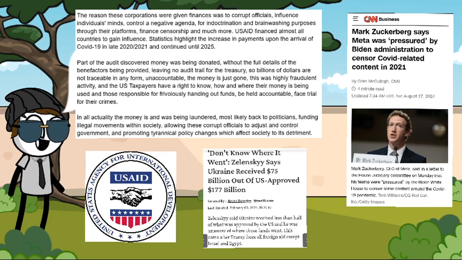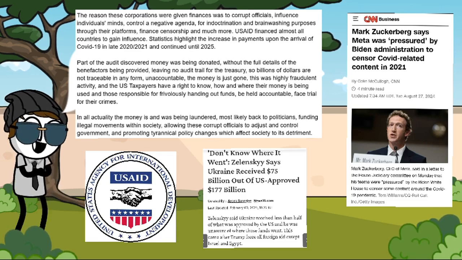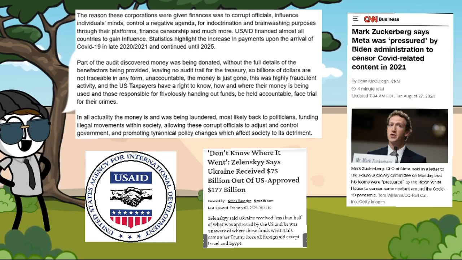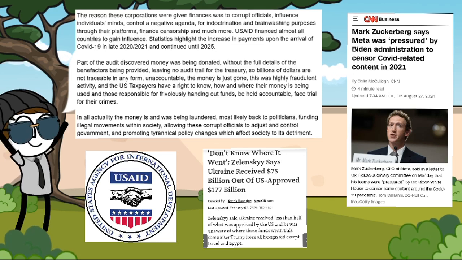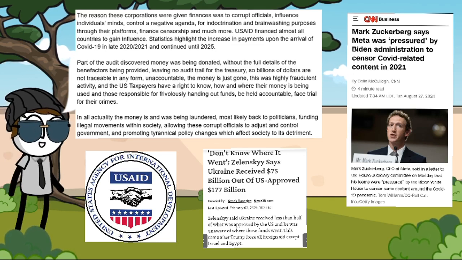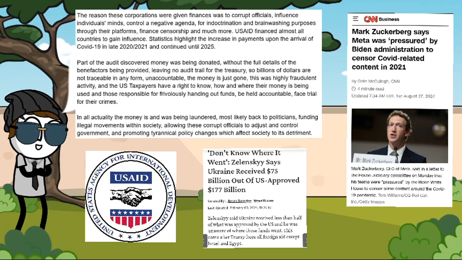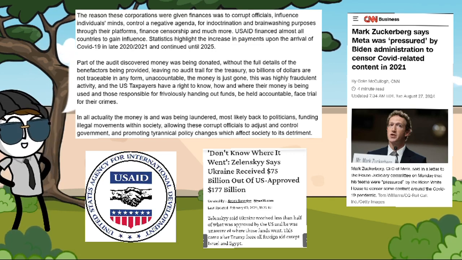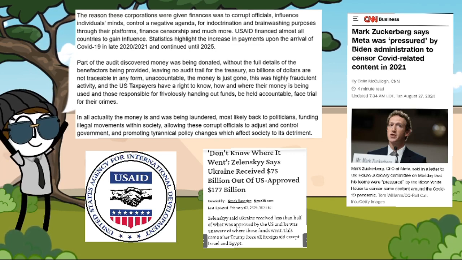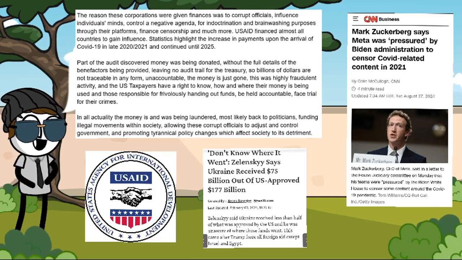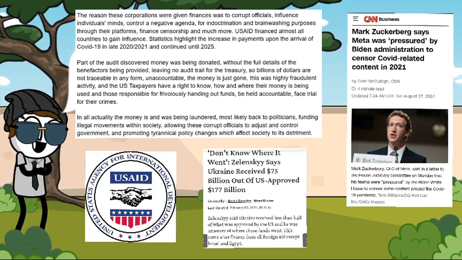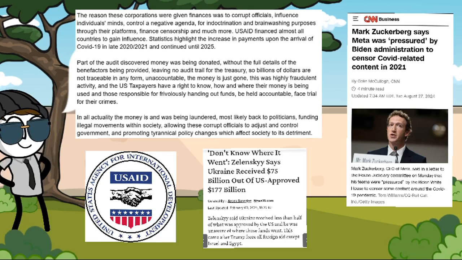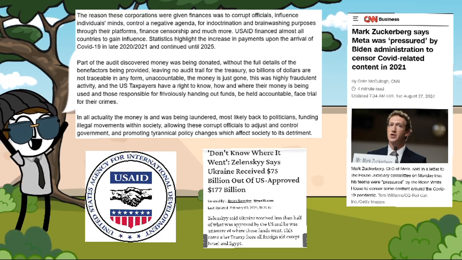This was highly fraudulent activity, and US taxpayers have a right to know how and where their money is being used, and those responsible for frivolously handing out funds be held accountable, face trial for their crimes. In all actuality, the money is and was being laundered, most likely back to corrupt politicians funding illegal movements within society, allowing these corrupt officials to adjust and control government and promoting tyrannical policy changes which affect society to its detriment.